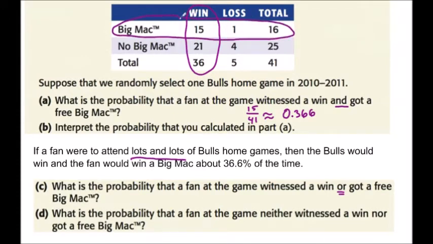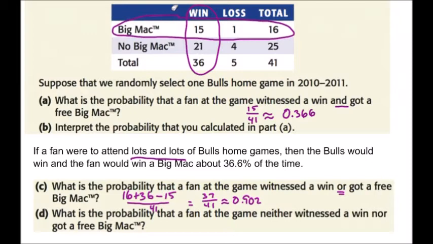So we've got 16 plus 36, but notice how we've double counted the 15. So it's really 16 plus 36 minus the 15. And that's all going to be over the 41. So if we were to do some mental math here, that's going to be 37 over 41. And that works out to be 0.902, approximately.